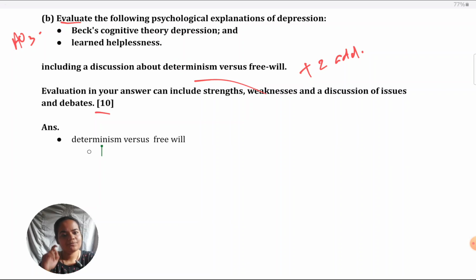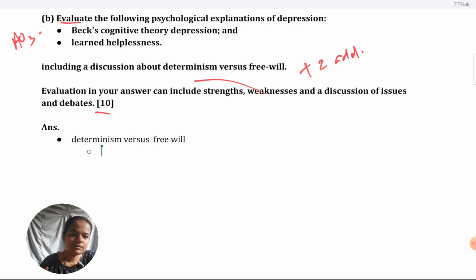If you see overall for psychology, the marks required to get an A grade are very less because the student's attitude many times tends to be apathetic towards the paper. It doesn't matter whether they're asking you biological or psychological explanation. You have to elaborate well, justify well, not in loose language, not in a commonsensical way.